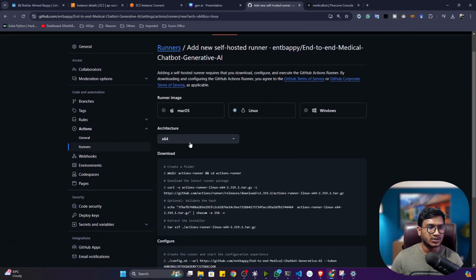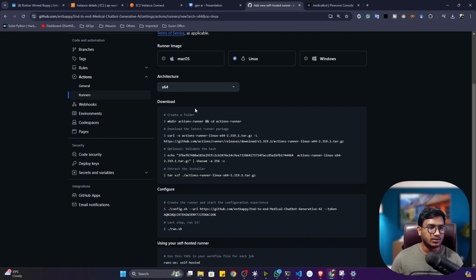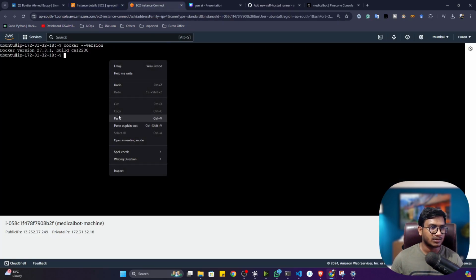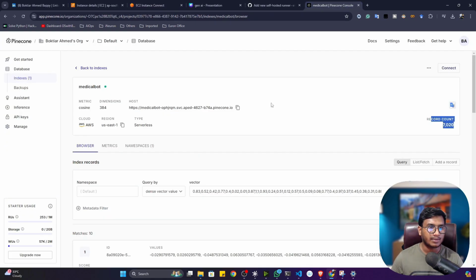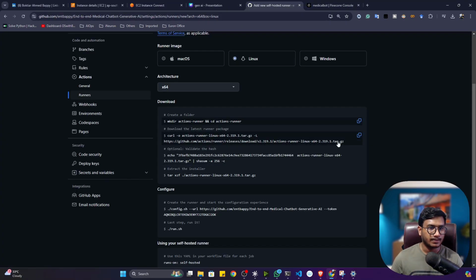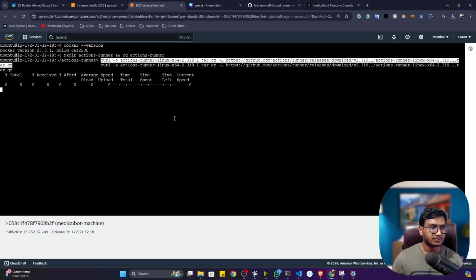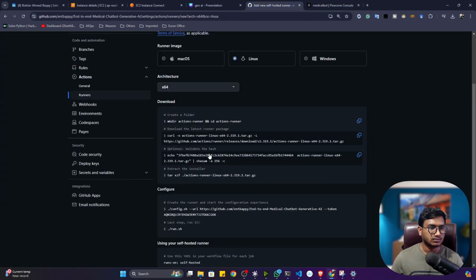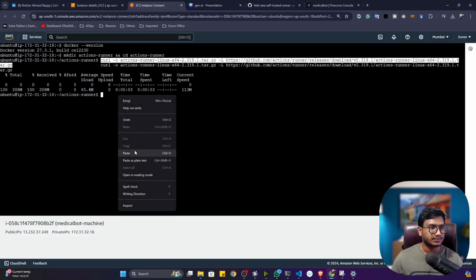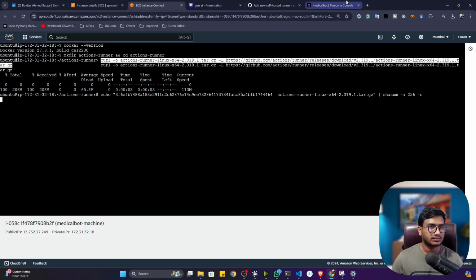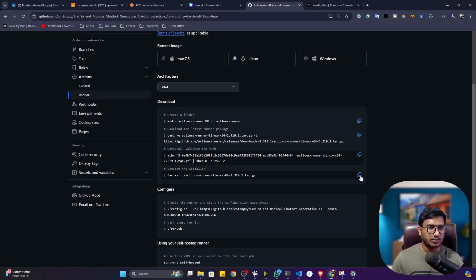Now select the Linux machine and you have to execute these commands. Let's copy these commands one by one and let me execute them here. It will automatically make the connection with your GitHub. Let me show you. Then the third command. Then the fourth command.